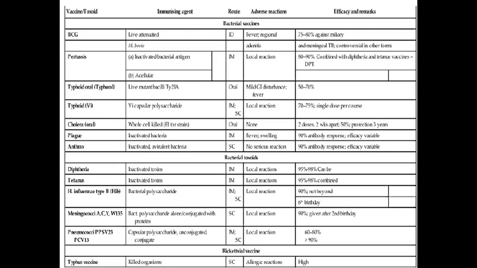Cholera is a whole cell killed Inaba strain vaccine. It is given orally. 2 doses, 2 weeks apart gives 50% protection for 3 years.